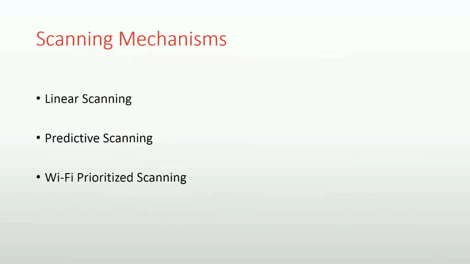From the literature surveys, we concluded that Wi-Fi is one of the main interference sources, and hence we focus our channel selection mechanism to avoid interference from Wi-Fi signals. In our project, we have used the following 3 scanning mechanisms, namely linear scanning, predictive scanning, and Wi-Fi prioritized scanning.